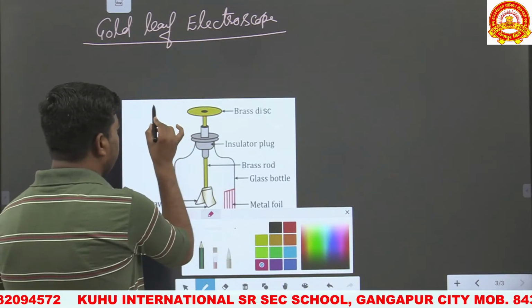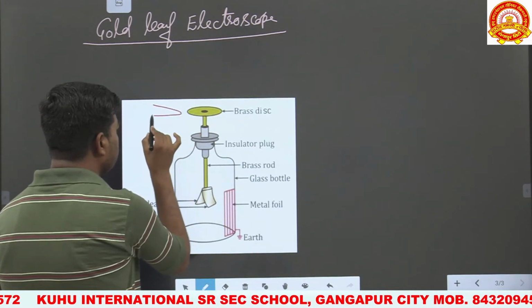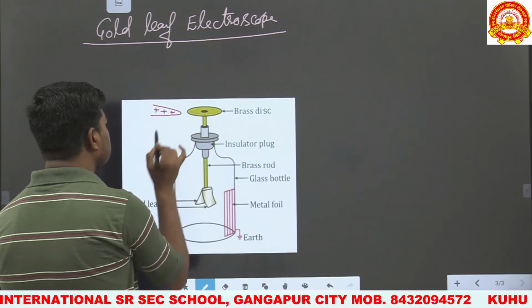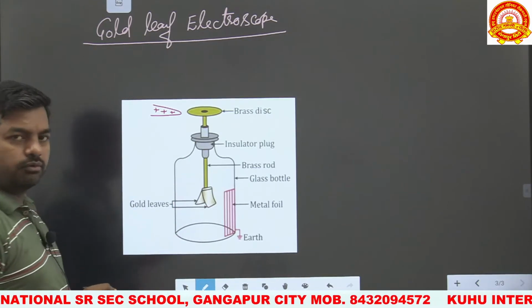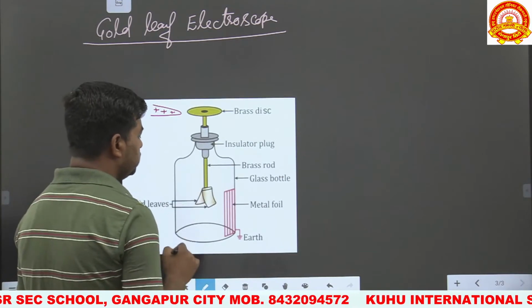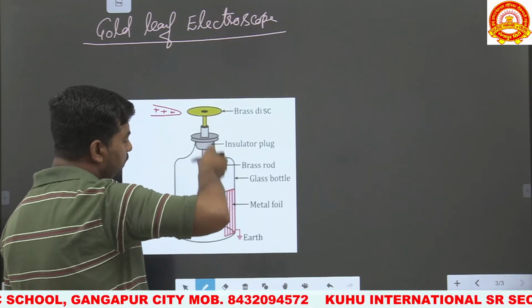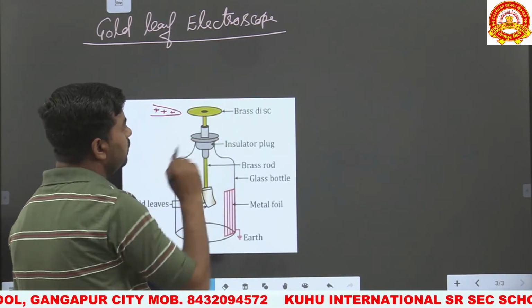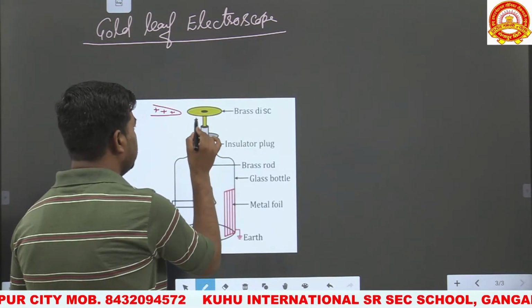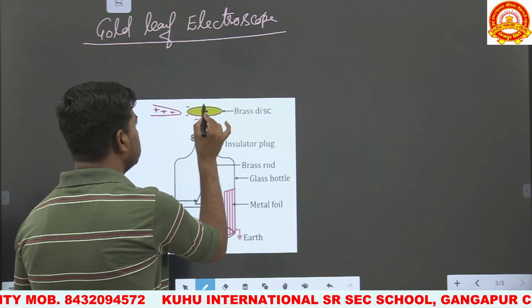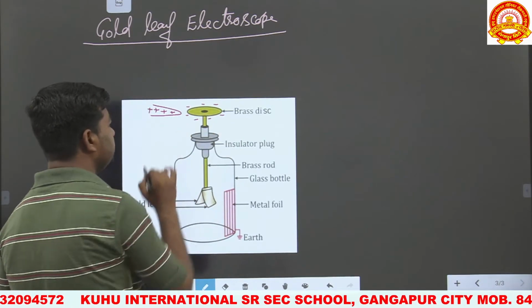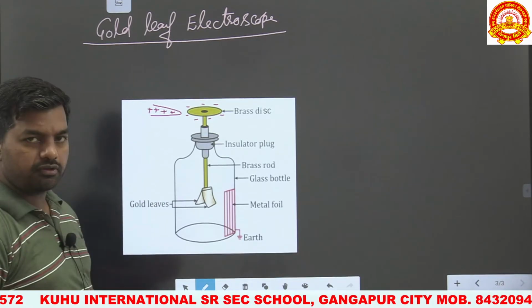So now first of all we place a charged body near to this metallic disc. So whenever a positively charged body is placed near to this metallic disc, then by the induction process the electrons will move from this gold leaf to this metal disc or brass disc. So it becomes negatively charged. This brass disc becomes negatively charged, and the more the amount of charge increases. This is the induction process.